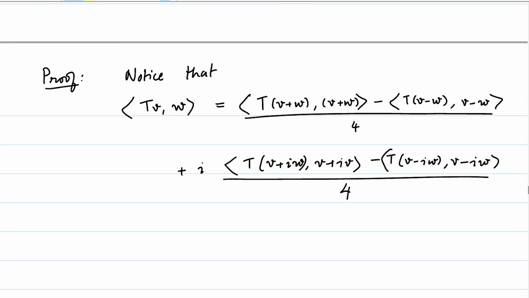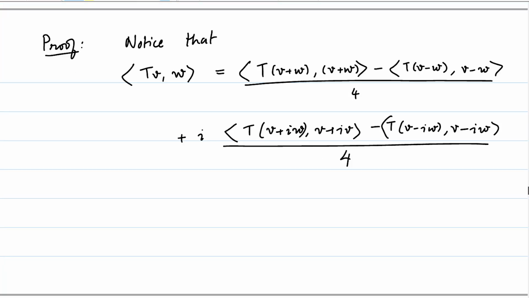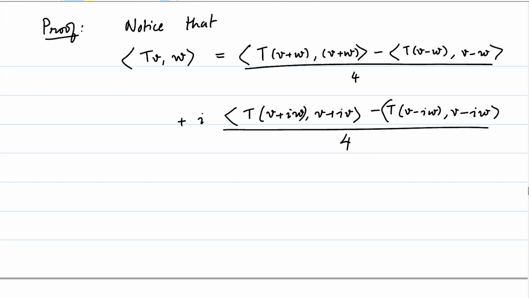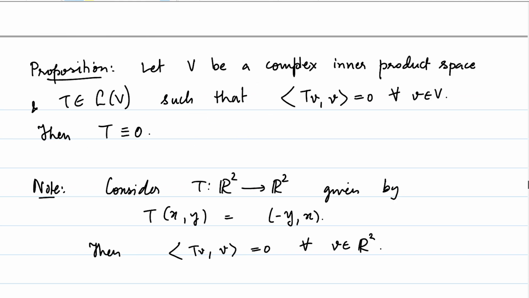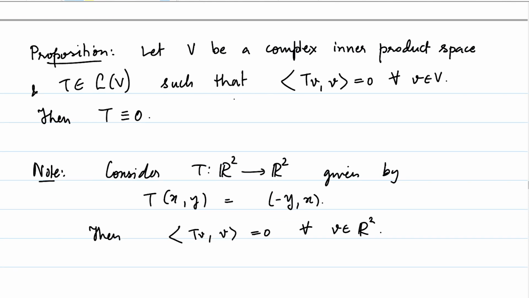So I'll suggest that you sit down and work out this identity just like it was done in the problem session earlier. And if you have indeed worked it out, the next step is to notice that every element here will vanish, this will vanish, this will vanish, and this will vanish, because all of them are of the type inner product of T of u comma u, and we have just put that as the condition in our hypothesis that TV comma V is 0 for all V in capital V.